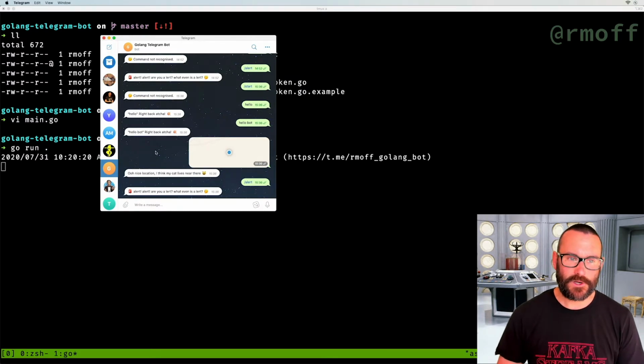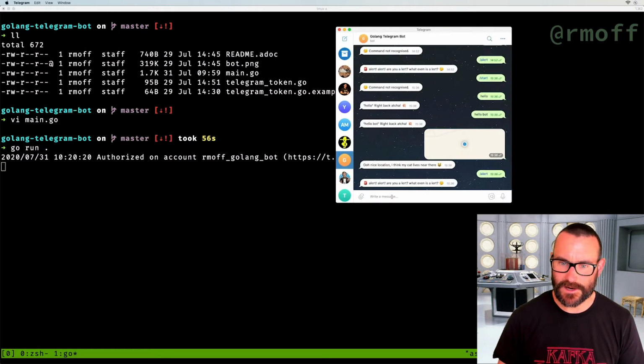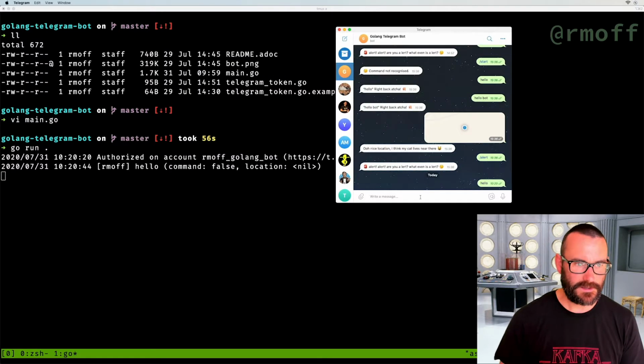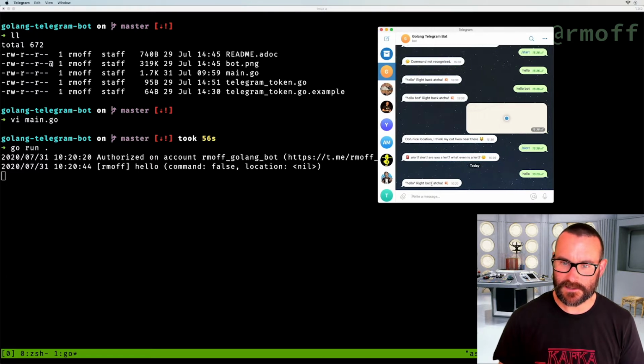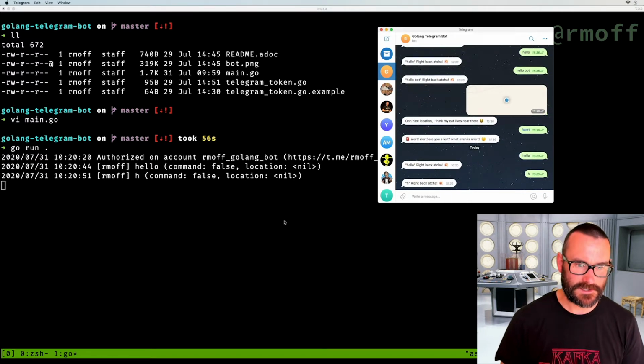So here's the Telegram bot. You can see I've been playing around with this already, but if I move this so you can see both the bot itself and the code in the background, if I say hello, we can see over here it says hello right back at you. We can see in the bot itself it logged the fact that it received it, and we can see it logs it down here.